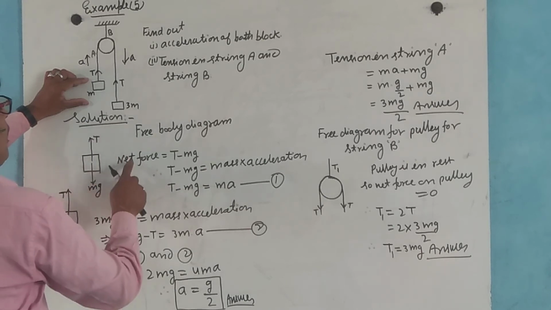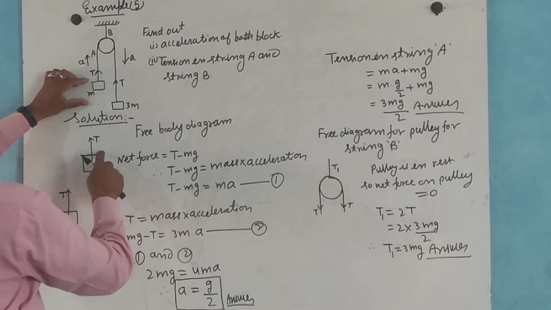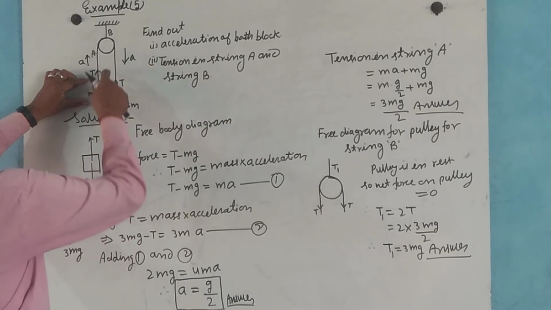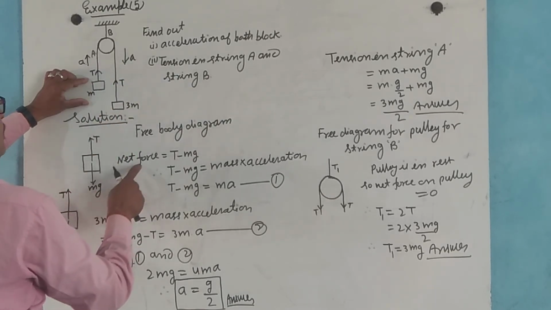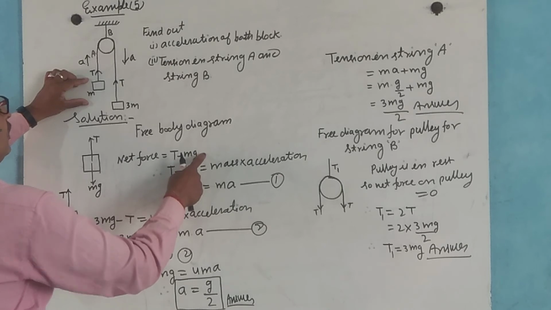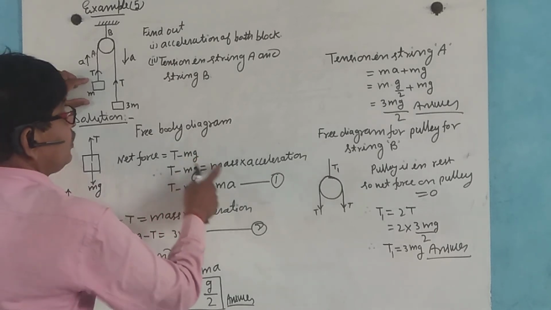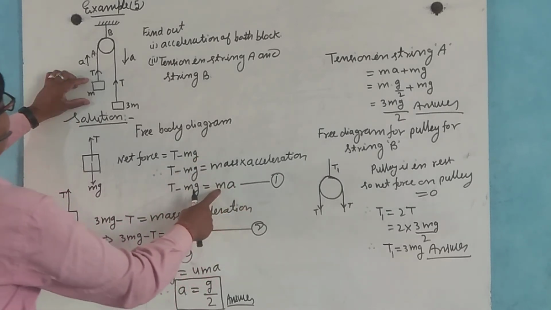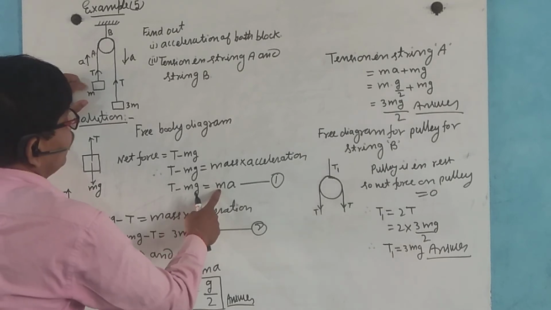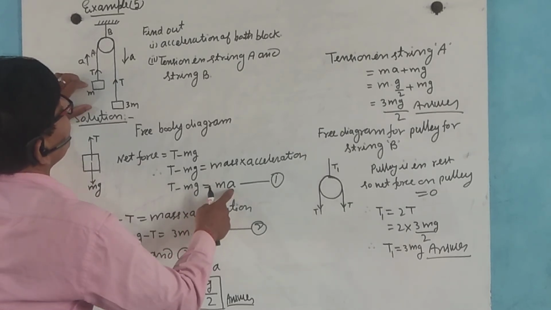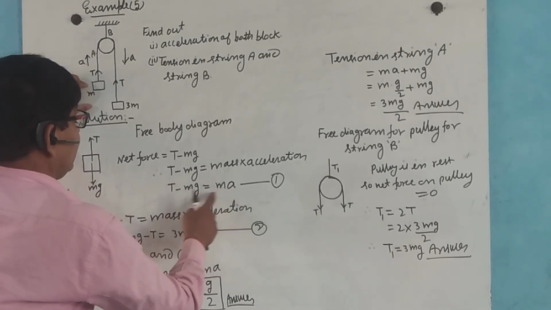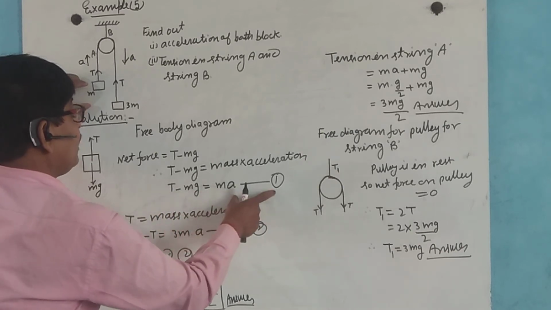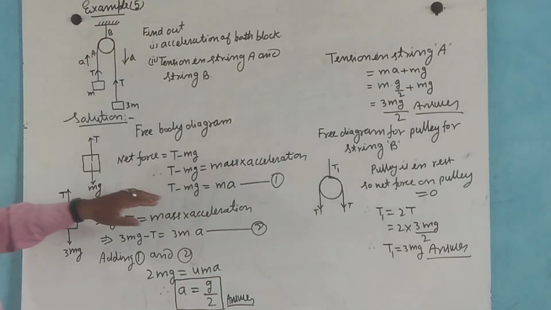Now the net force, as this moves in the up direction, is T minus mg, and it equals mass into acceleration. The mass of this block is m, acceleration is a, so T minus mg is equal to ma. This is relation 1.